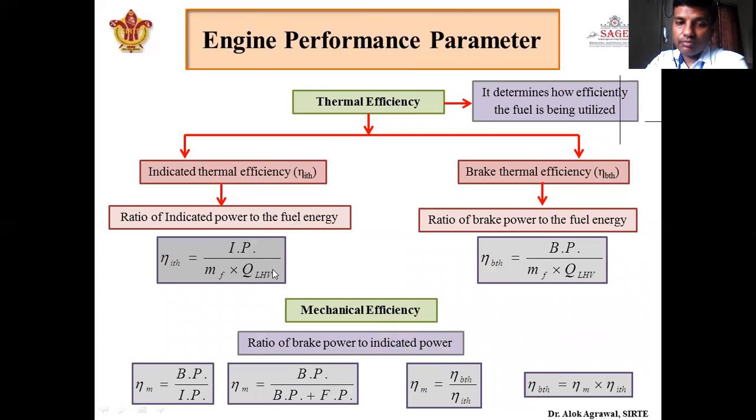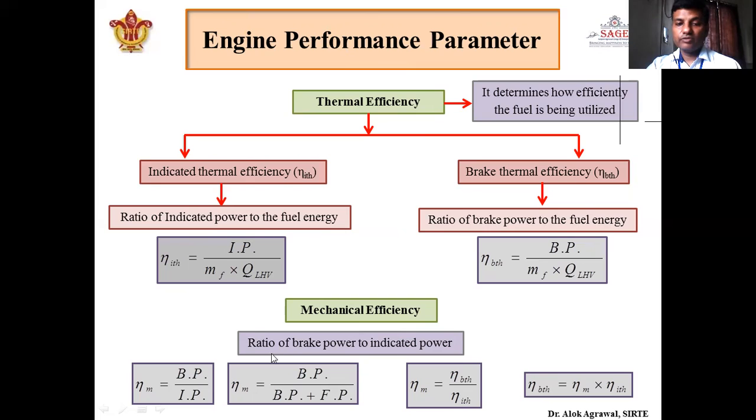So when we multiply the amount of energy produced by unit fuel into the mass of fuel, we will get the total energy produced by the fuel, that is in the denominator, and indicated power is in the numerator. So we will get indicated thermal efficiency. Similarly, if we change the numerator from indicated power to brake power, we will get brake thermal efficiency, which is the ratio of brake power to the fuel energy. So these are the two thermal efficiencies, that is indicated thermal efficiency and brake thermal efficiency.